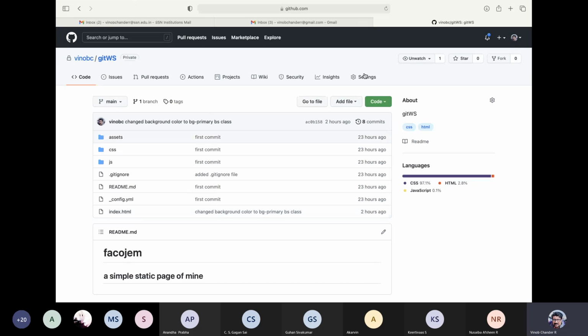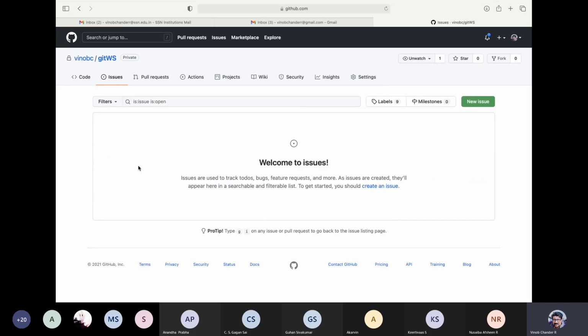So we have some tabs available here, guys. See, you have issues, you have pull requests, you have actions, projects, wiki, security, insights, and settings, right? So issues, if you click this particular tab, this is the place wherein you can start collaborating, typically speaking, right? So your friends, if they also have a GitHub account, and if you and your particular friend or friends are all collaborating on a particular project, right? You can open an issue, right?